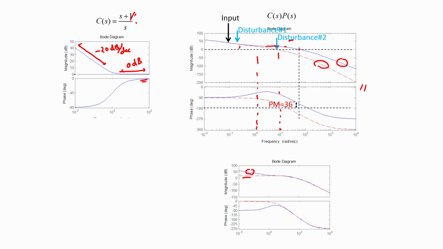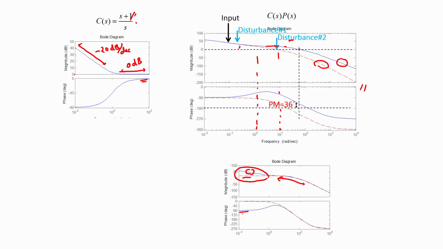I plotted this explicitly to show that this new controller modifies the magnitude characteristic of the plant only at frequencies below 1 radian per second. It is only in this frequency range that the overall Bode plot differs from that of the plant. At frequencies beyond 1 radian per second, the two are very nearly coincident, or in other words, the controller has a gain close to 1 and a phase close to 0, and that is also revealed by the phase characteristic.